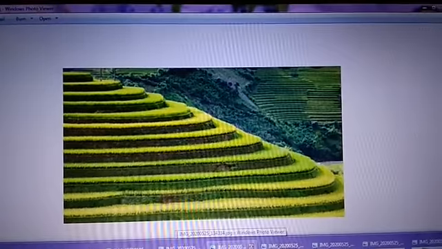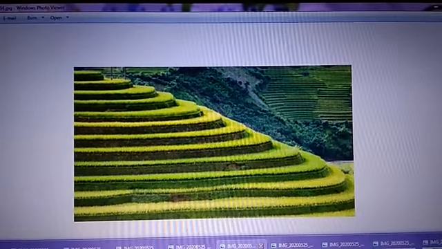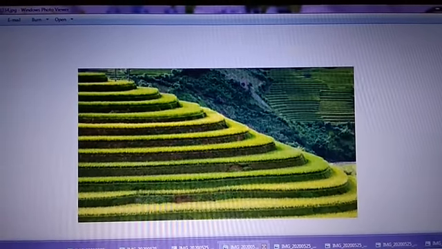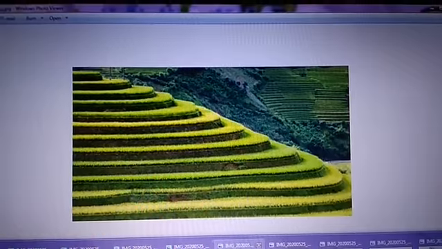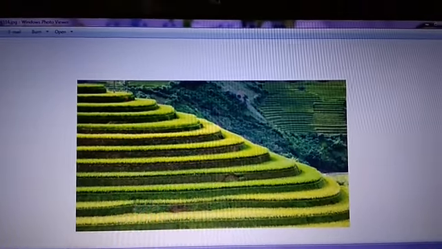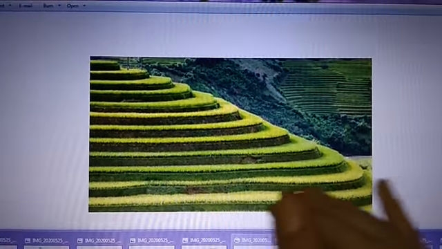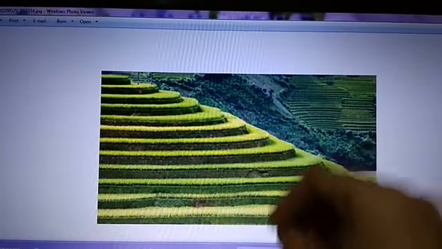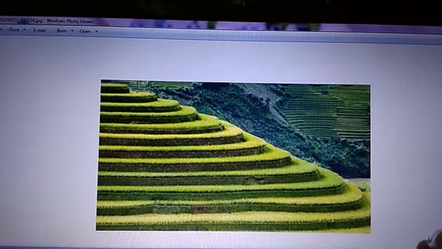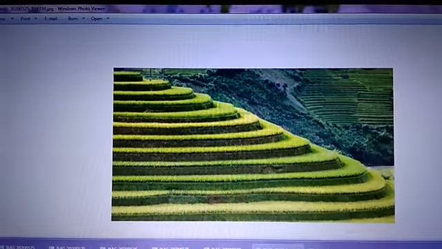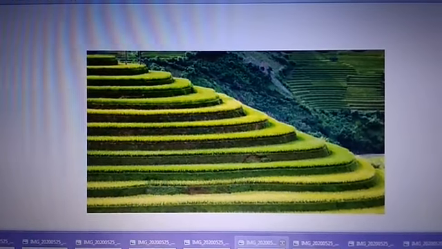Now, what is terrace farming? This is called terrace farming. Terrace farming is where the farming is practiced on slopes that are cut into steps. So it is a slope, basically a part of a mountain. Now, if we don't cut this into steps, how to sow the seeds, how to grow the plants? So plantation cannot be done on slopes. So they cut it into steps and then they do the plantation here on the steps.